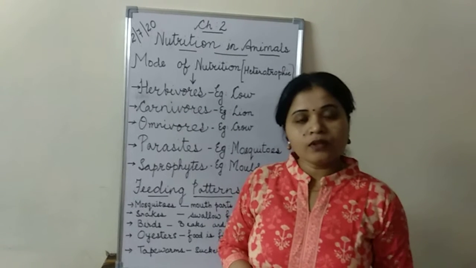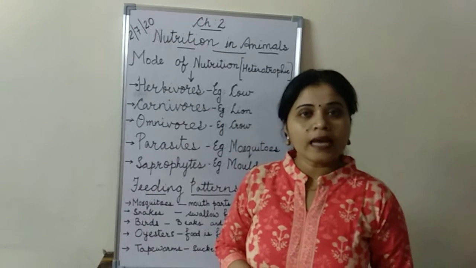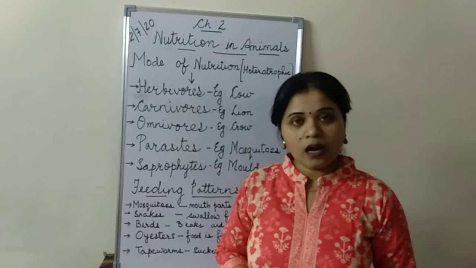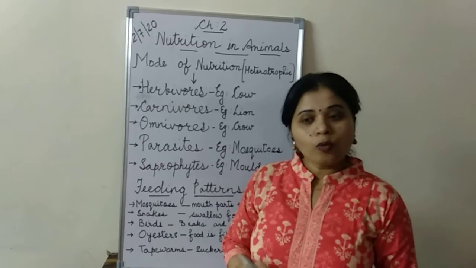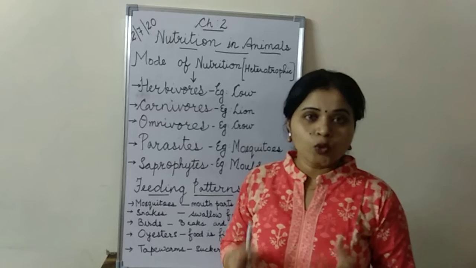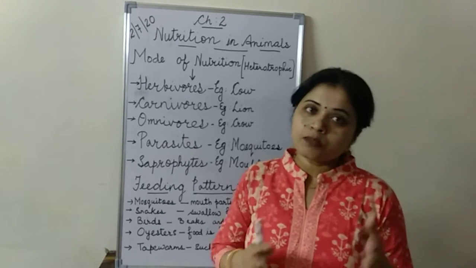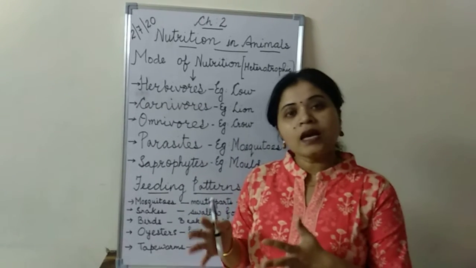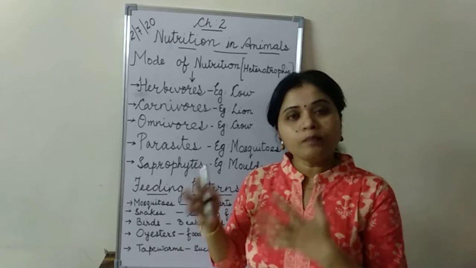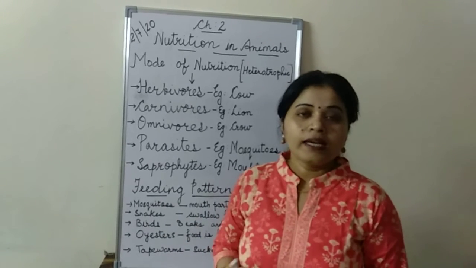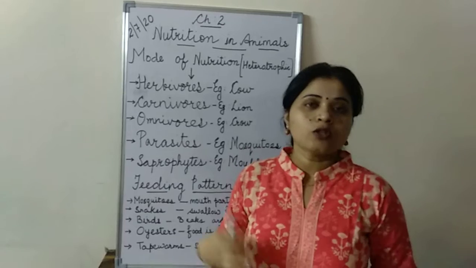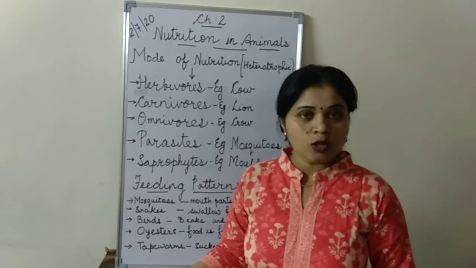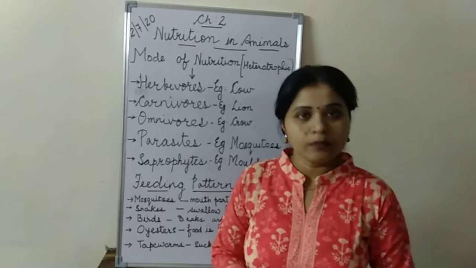Or in other words, we can say that flesh-eating animals are called carnivores. Next you have the omnivores. Omnivores consist of a group of animals which can eat plants as well as other animals or meat of other animals, like you have got the crow. Human beings are also omnivores because they eat the plants as well as the animals.